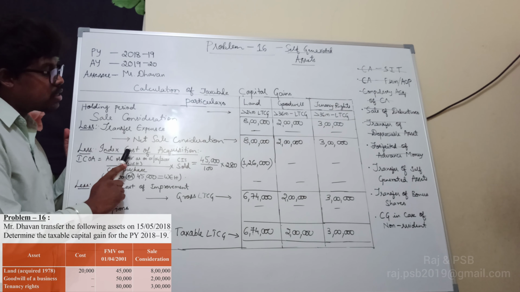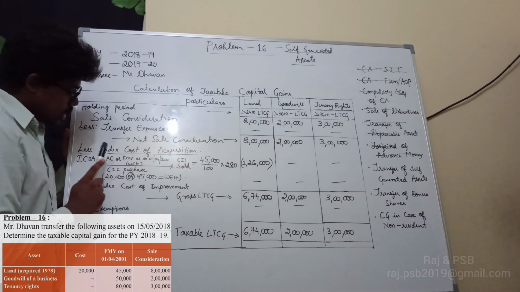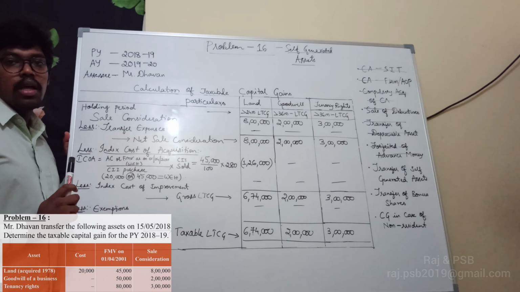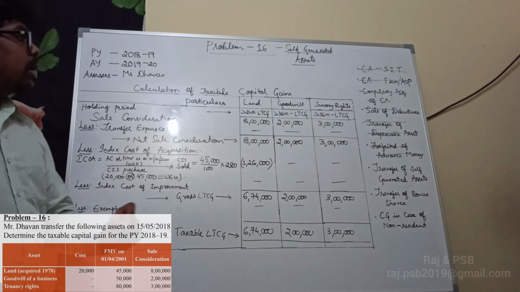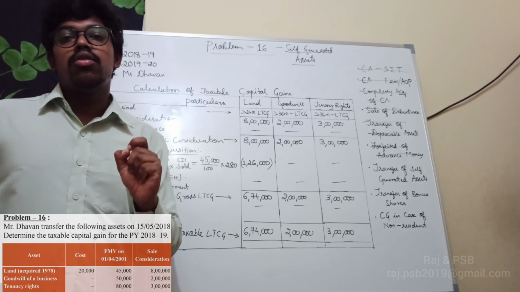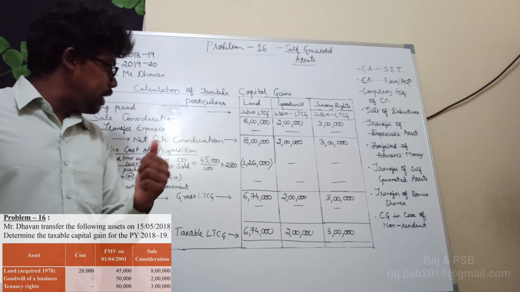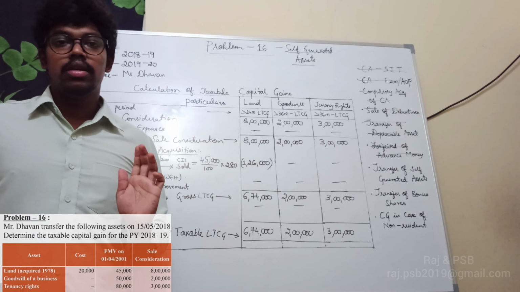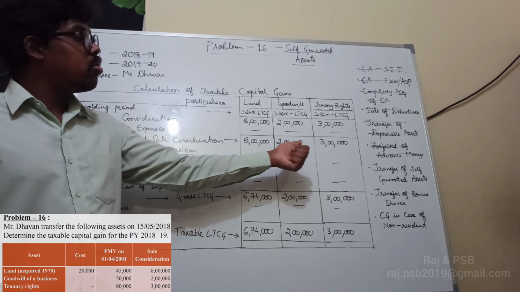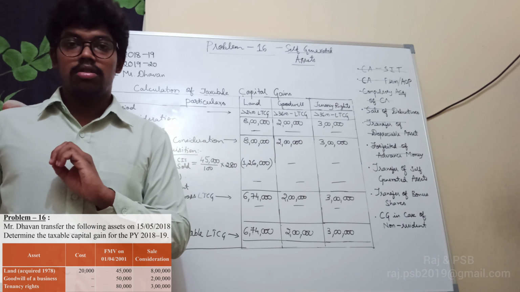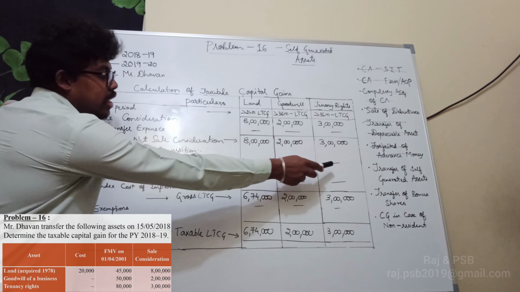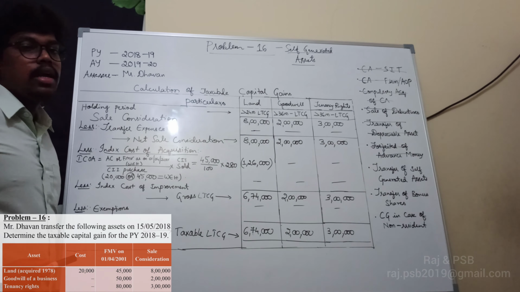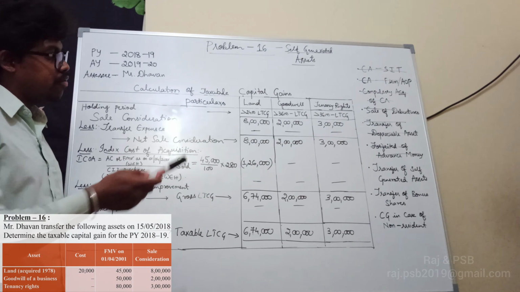Next, less index cost of acquisition, as they are long term, should be deducted. The point to be noted is that any self generated asset is not eligible for the index cost of acquisition. As per the IT rules, there is no benefit of index cost of acquisition for goodwill or tenancy rights. That is why they are nil, but we have to calculate the index cost of acquisition for land.